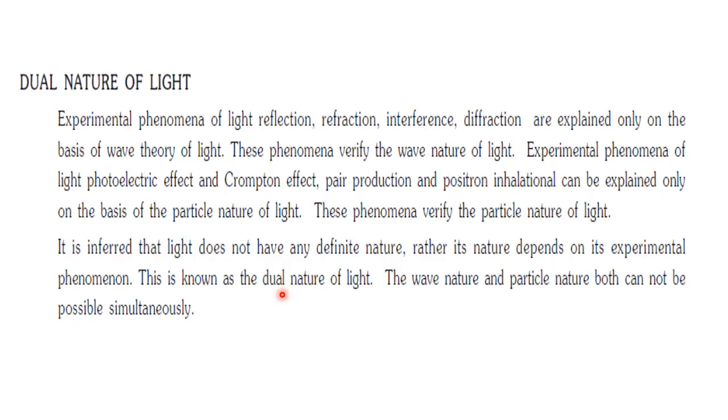So depending upon the nature of the experiment, light is taken either as wave or particle. The wave nature and particle nature cannot both be possible simultaneously, but it depends upon which phenomena you want to know about.